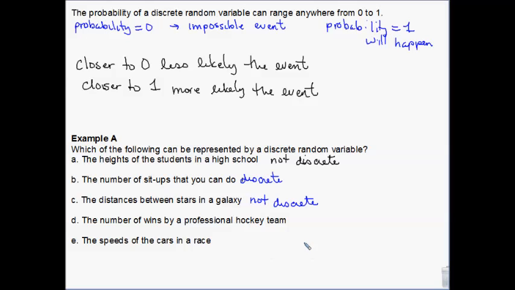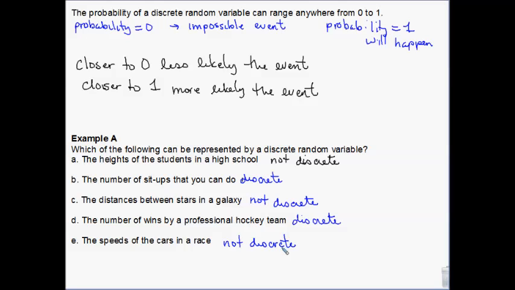Okay. Wins by a professional hockey team. We're counting up wins, right? So it's discrete because you won or you didn't win. So this is discrete. Speed of a car in a race. Not discrete.